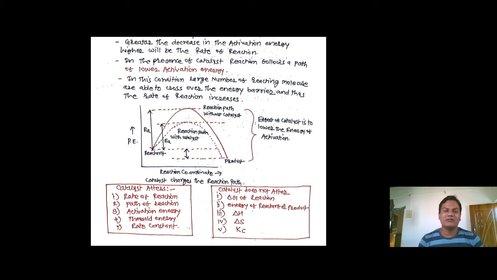Total enthalpy change is not affected, total entropy is never affected, and the equilibrium constant is never affected. Remember, the rate constant is always affected by the presence of catalyst, but the equilibrium constant is never affected by the presence of catalyst. So we will see the next slide.